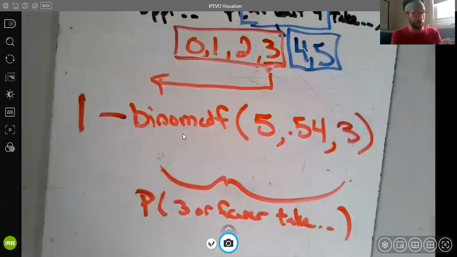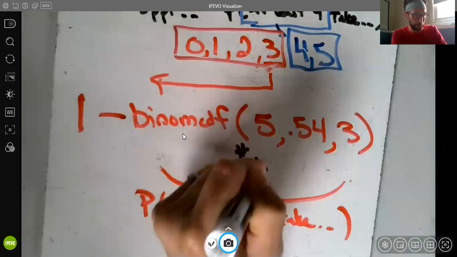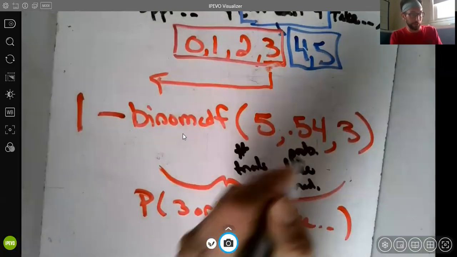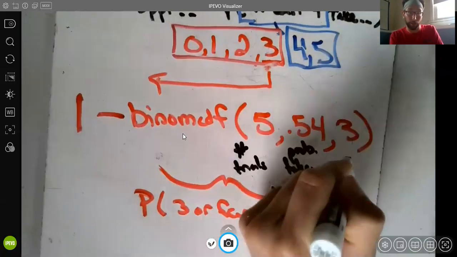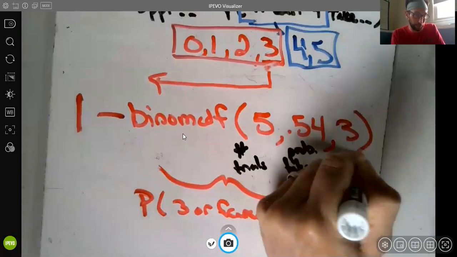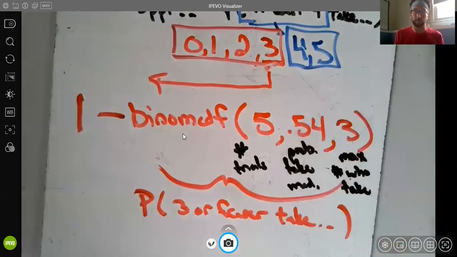And just like I said before, this is going to be our number of trials. This is our probability a person takes the medicine as prescribed. And this is what we're going to call our upper bound. This is like our maximum. So I might even say the max number who take the medicine as prescribed. So that's another way you could do it. So you got 3 options.